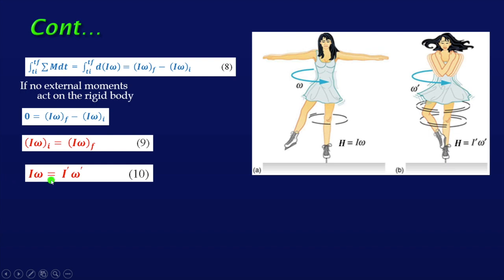As I changes from I to I dash, and from the momentum conservation law I omega equals I dash omega dash, omega must change. Actually, if you go through the experiment, you will find that you rotate with more angular velocity when you fold your hands.